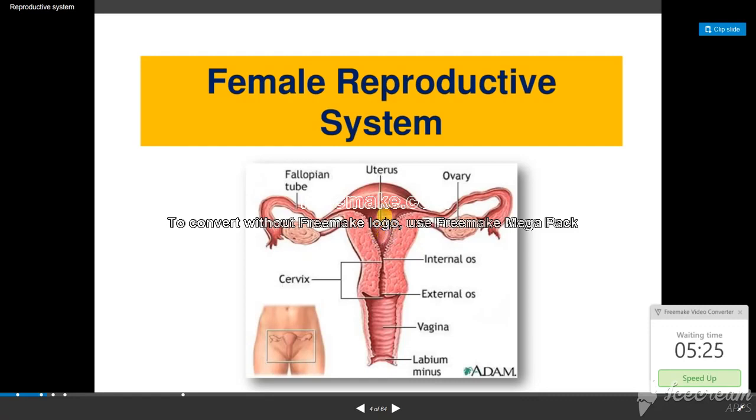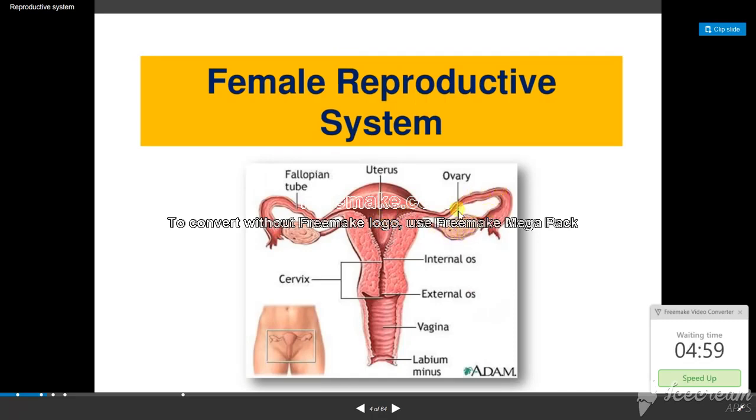During the menstrual cycle, the inner layer of the uterus is called the endometrium. During your menstrual period, if no fertilization or implantation occurs, this layer will shed off through the vagina like your period. So this is the uterus, these are the ovaries, and this tube is the fallopian tube.